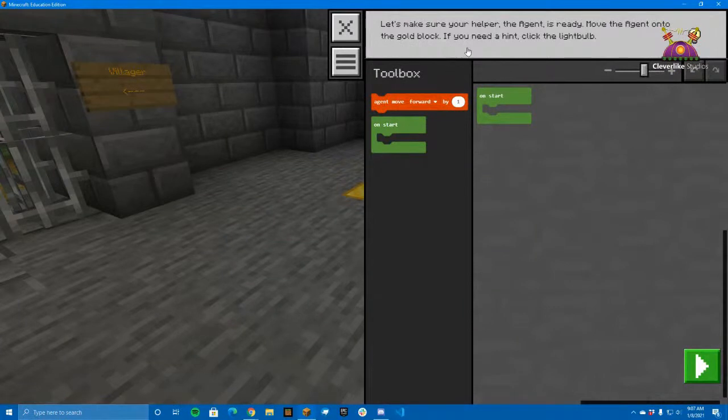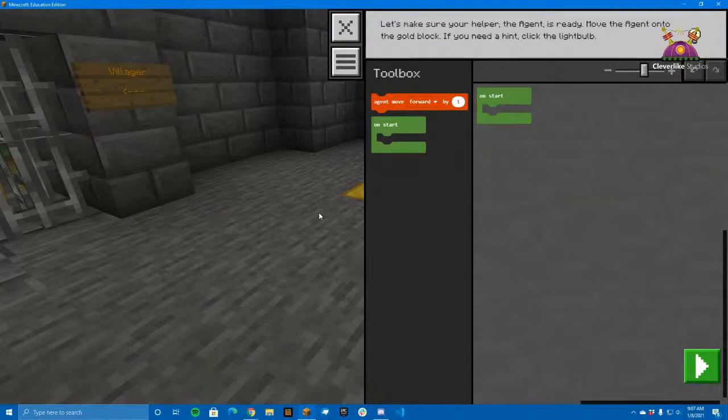All right. And we bring up our little code window here. So let's make sure your helper, the agent, is ready. Move the agent onto the gold block. If you need a hint, click the light bulb. Okay, that's cool. So we have the agent. We need to move him to the gold block.